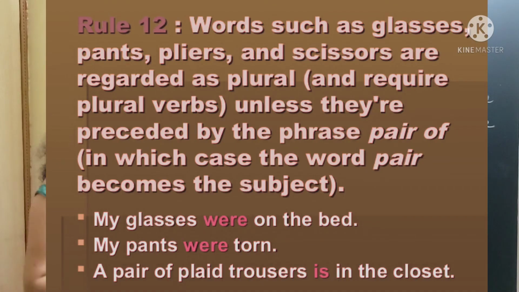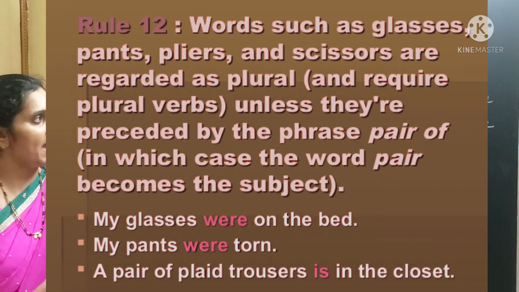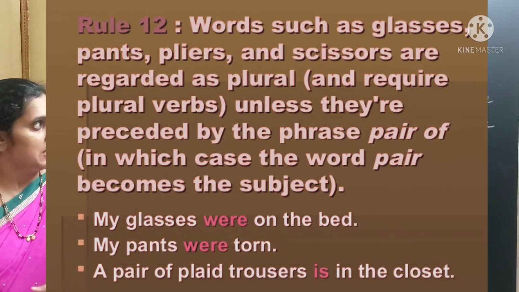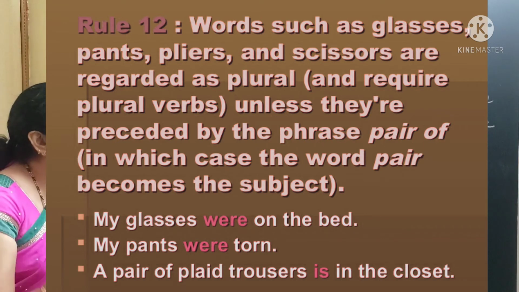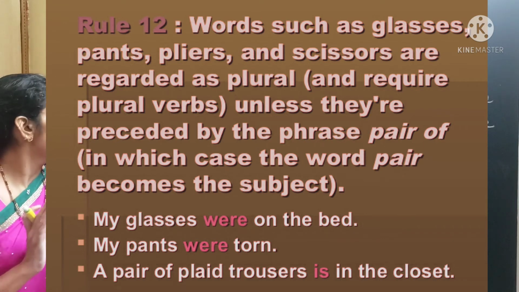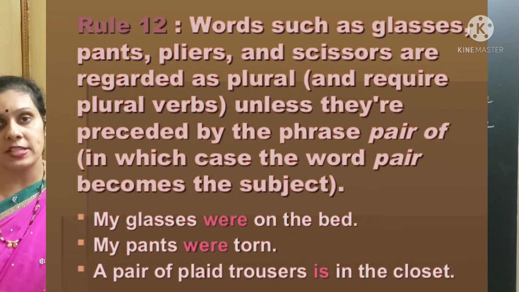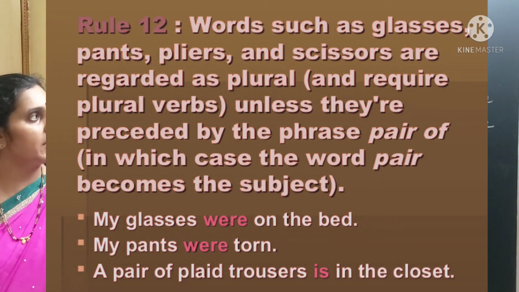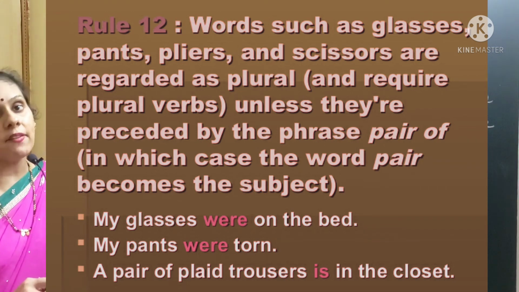Students, now let us see rule 12 here. Words such as glasses, plants, pliers and scissors. So they are regarded as plural and require a plural verb unless they are preceded by the phrase pair of. If the word starts with pair of scissors, pair of pants, pair of pliers, pair of trousers and all, then we use singular verb. Okay.